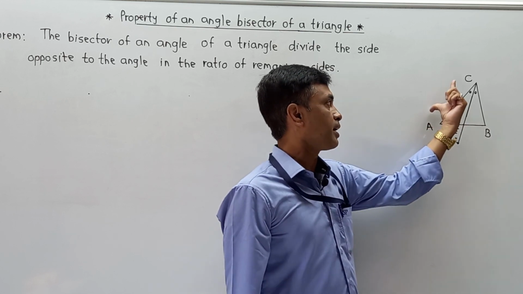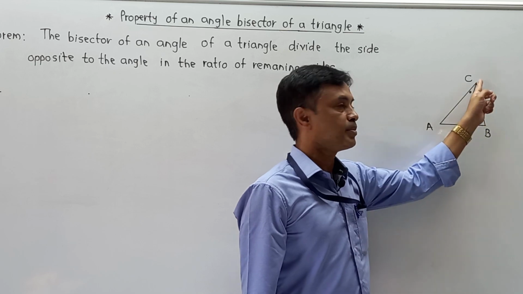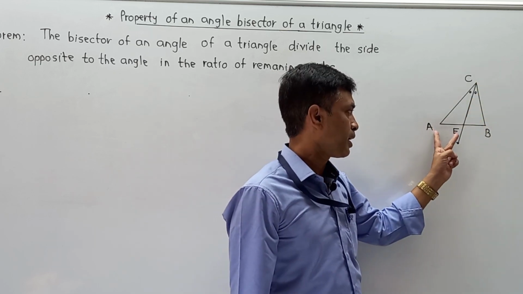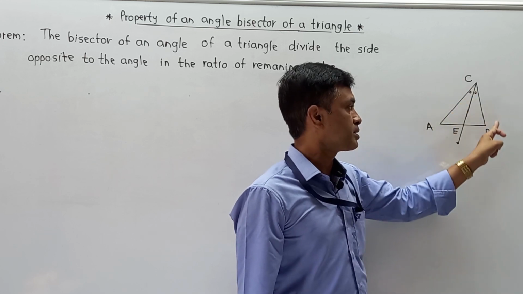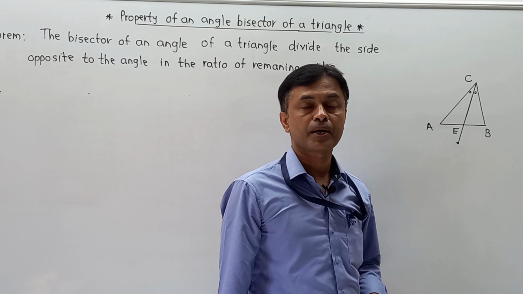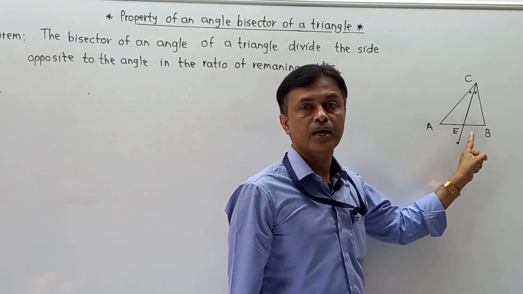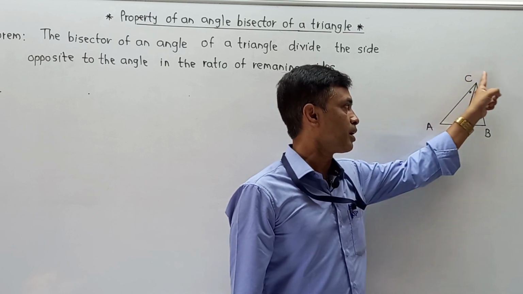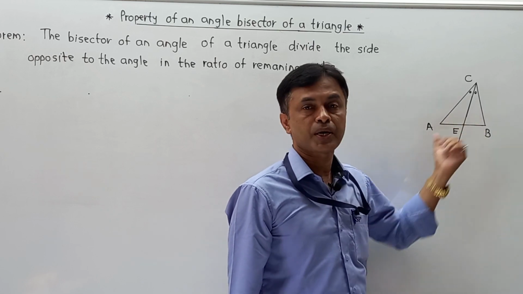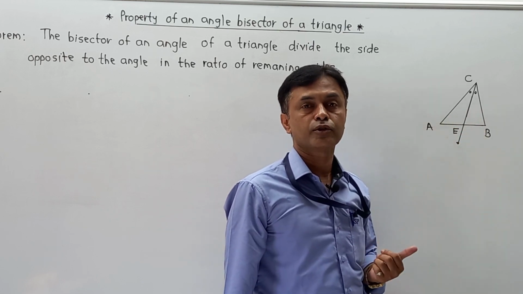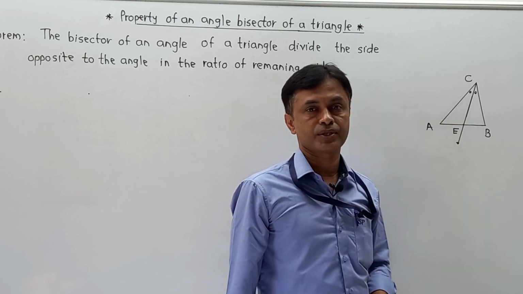The sides related to AE are CA, that is AC, and the side related to EB is BC. That means here we have to prove that AE upon BE is equal to AC upon BC. Some students may also write AE upon BE, or AE upon EB, is equal to CA upon CB. In this way, we have to complete the proof. Up to this part, everything is the given and the to-prove. Also, we have to do some construction and then the proof. So please pay attention.